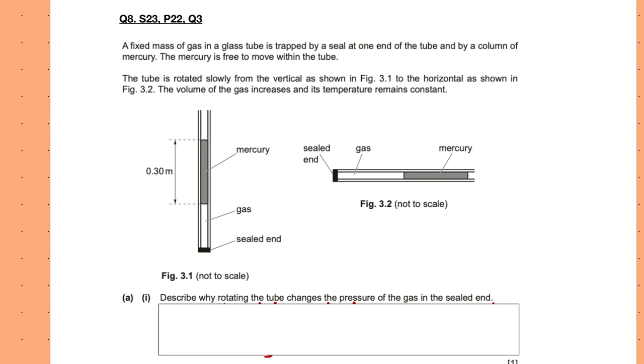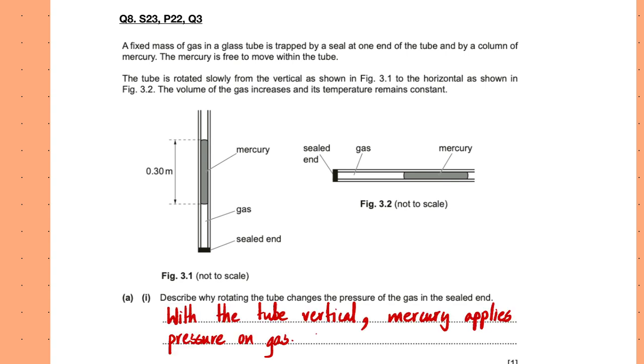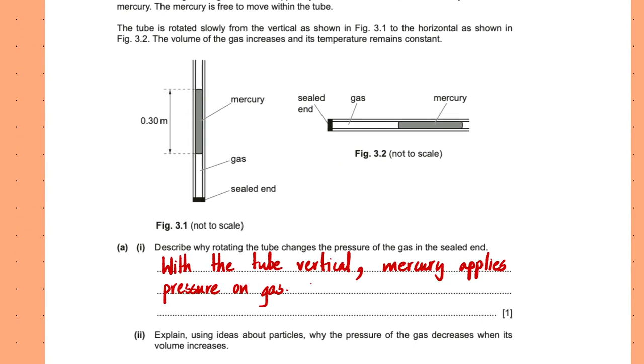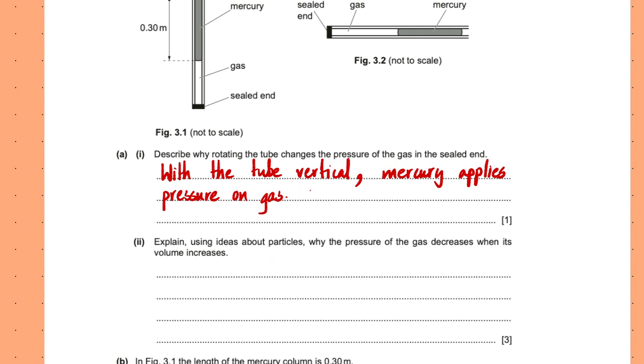So here you can see that this gas has expanded slightly, while here it has a slightly lesser volume. And the reason is this, that when it's in this vertical orientation, the mercury is on top of it, so it applies a pressure. That pressure is obviously not present when the tube is horizontal. Explain using ideas about particles why pressure of the gas decreases when its volume increases. We just talked about this, so I won't be wasting time with this here.